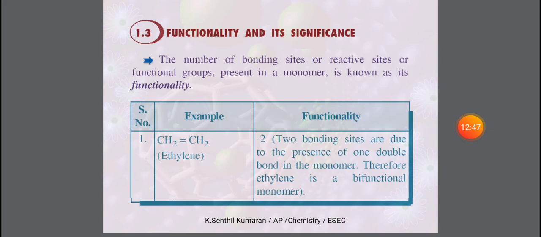Here are some examples. Take the familiar example of ethylene. In ethylene, one double bond is present, common to the 2 carbon atoms. So the reactivity here is 2. Two bonding sites are due to the presence of one double bond in the monomer, common to the 2 carbon atoms. So 2 is the functionality, and it is a bifunctional monomer. Ethylene is the best example of bifunctionality.